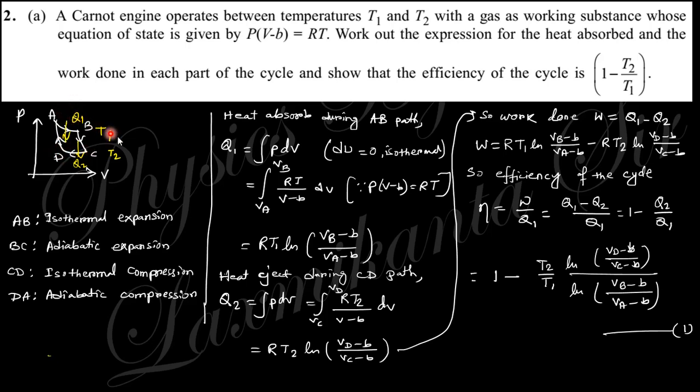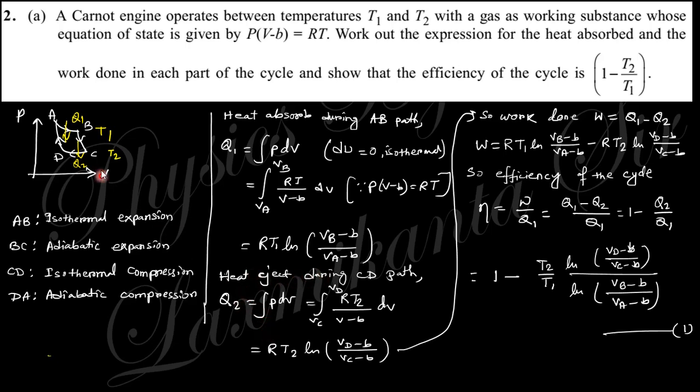Now the heat absorbed during the AB part will be the integral of P dV. P can be found as RT by V minus b. So if you just put P equals RT by V minus b here and integrate, you can easily find the Q1 value.